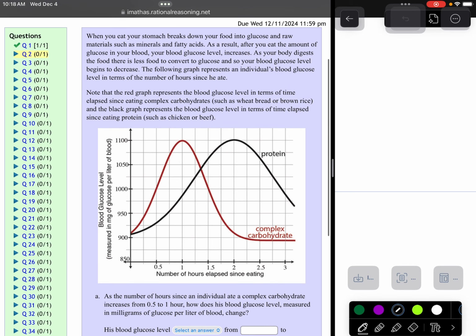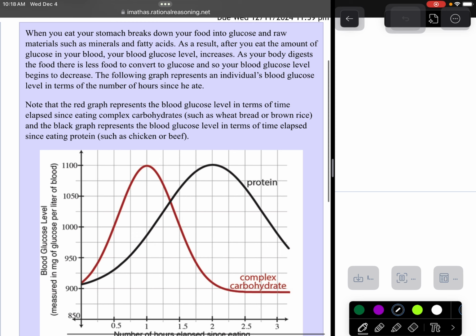It says, when you eat, your stomach breaks down your food into glucose and raw materials such as minerals and fatty acids. The following graph represents an individual's blood glucose level in terms of the hours since they ate. You'll see that if you eat a complex carbohydrate, it has a slightly different glucose level. It hits that highest level at 1 hour. But if you eat a protein, it hits it at about 2 hours. So that's kind of the breakdown of what that chart is doing, and then it kind of evens off.